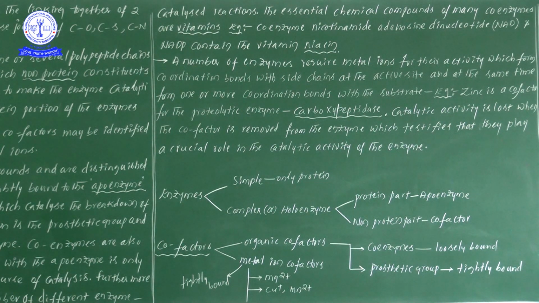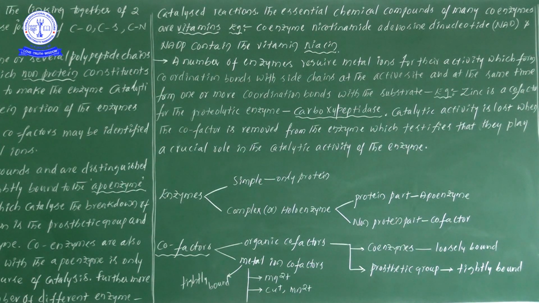Now, organic cofactors are of two types: one is coenzymes and one is prosthetic group.